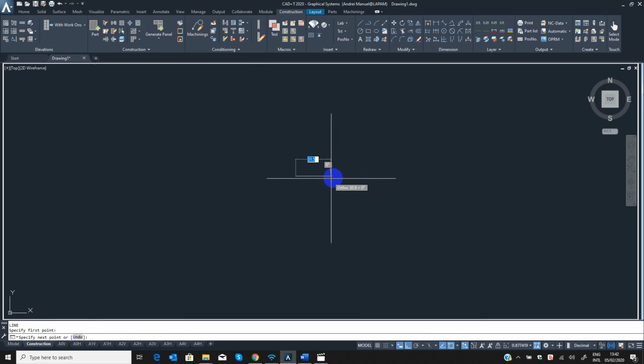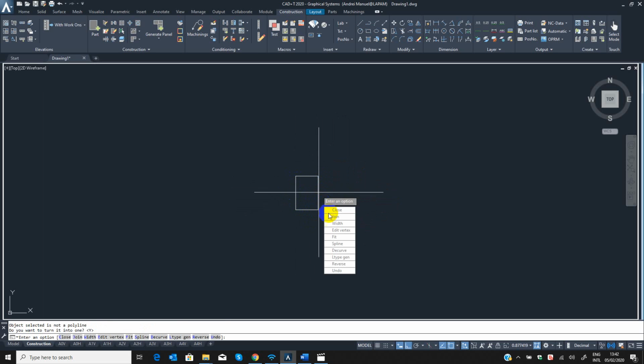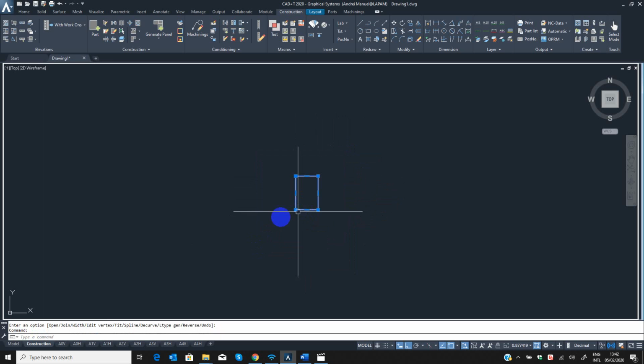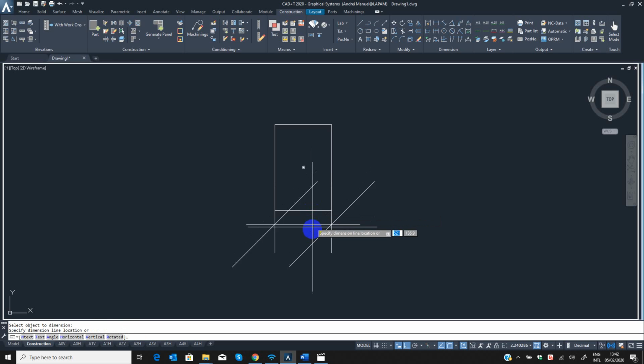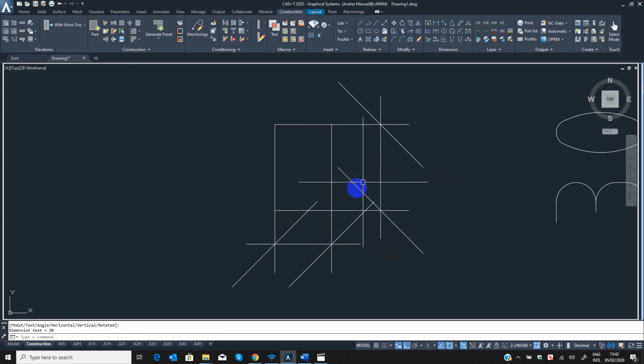I want some 20 mm block, for example, offset by 30 mm. This kind of tool. Like for example, apply, put some dimension on it.